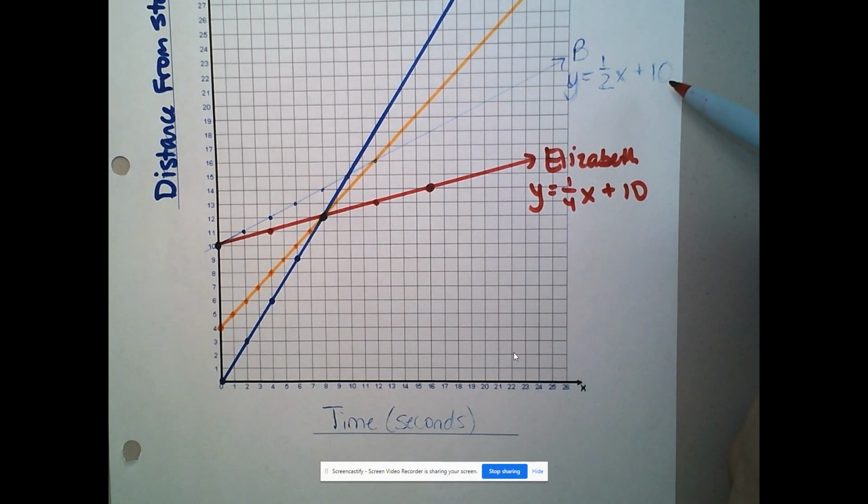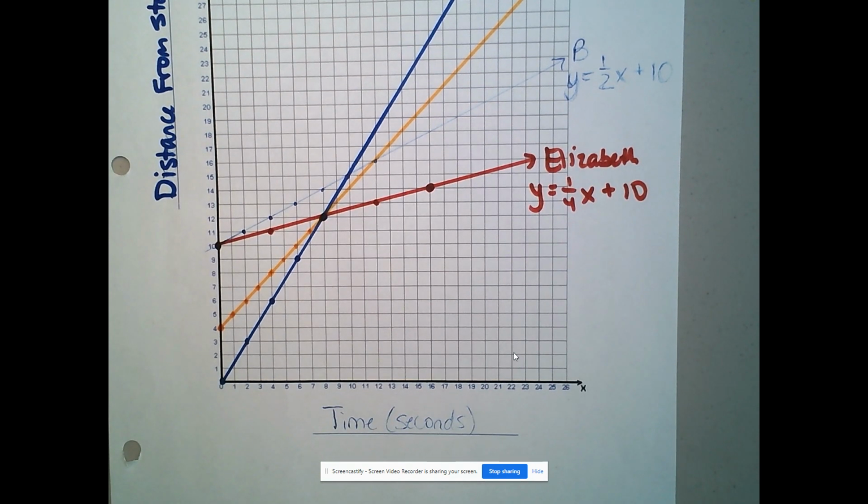You might have actually, if you were doing this on your own, had to wait to do person B until you had done Elizabeth's first in order to know that she had an intercept of 10, but I already knew she had an intercept of 10. So you probably would have had to have done person A, then Elizabeth, then B, then C, and now I'm working on D, and I would have already known Elizabeth's speed and her intercept.